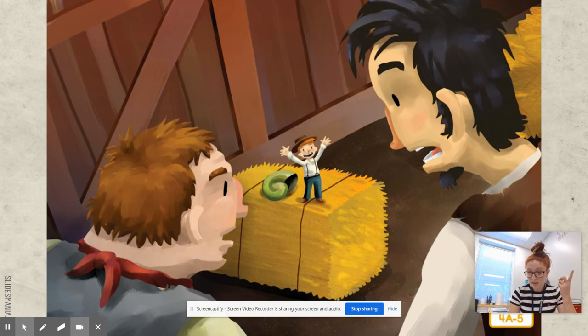Tom Thumb's parents, Tom Thumb, the strange man, and the robbers, right? How would you describe Tom? What are some adjectives you might use to describe Tom? Small. They said he was clever, right? What might Tom do to stop the robbers? What do you think? Let's see if you're right.